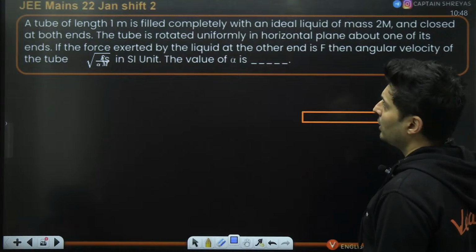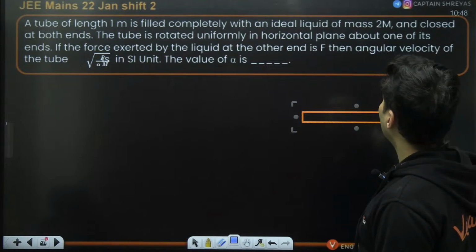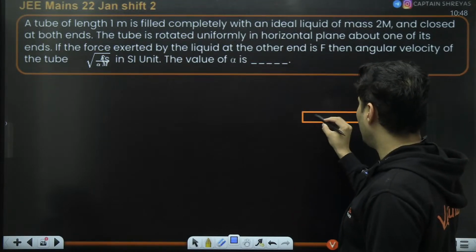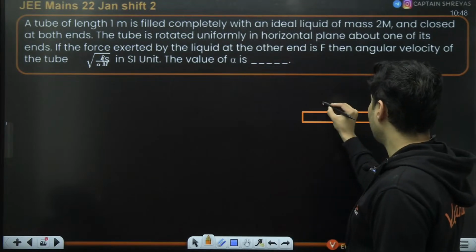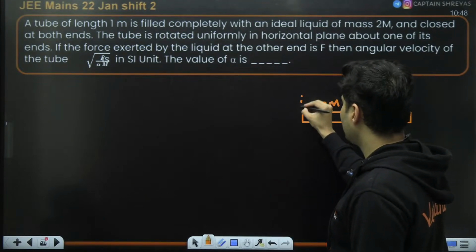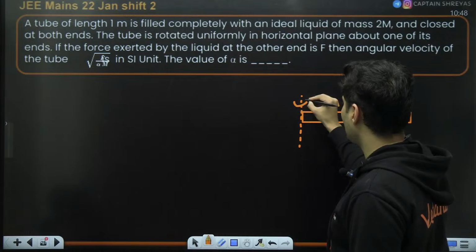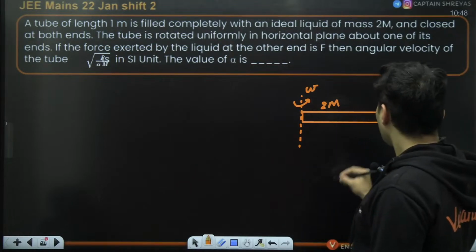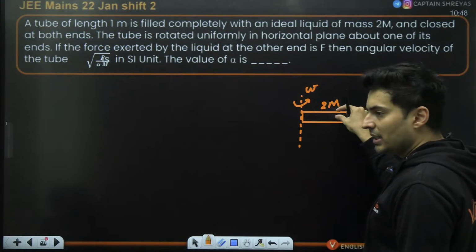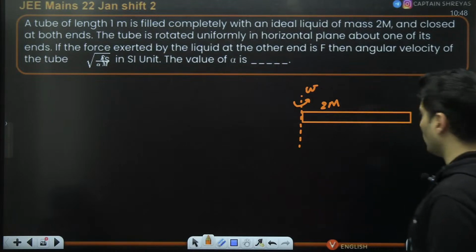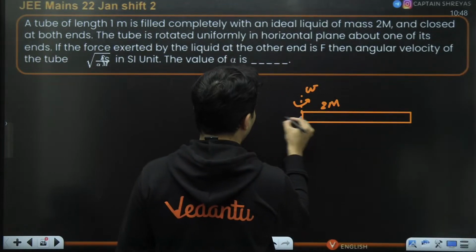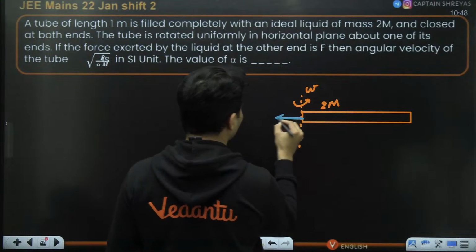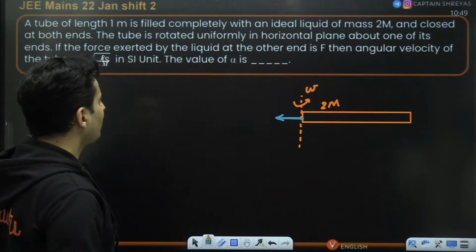this is that particular tube of length 1 meter, filled completely with the ideal fluid of mass 2m. So the mass of this is basically 2m, and this is basically the axis. It is rotated like that with omega. Now every part of the liquid will experience centrifugal force. That force has to be balanced by the force of the pull towards the center.